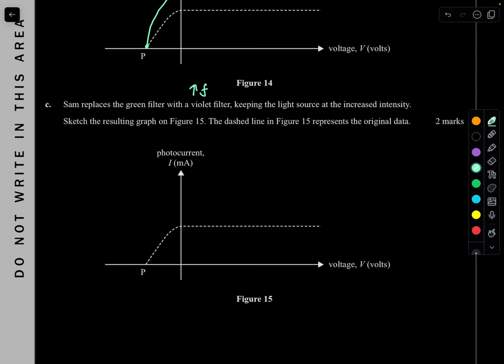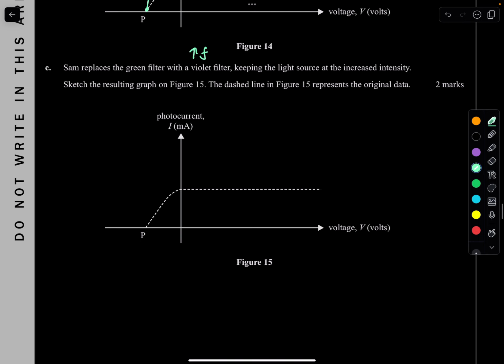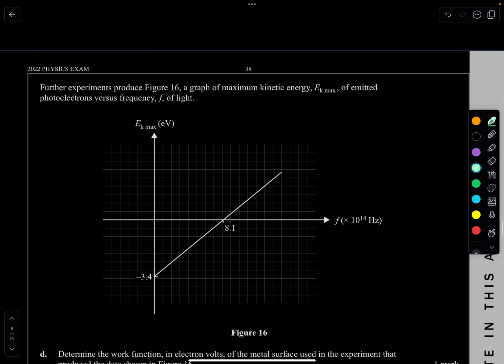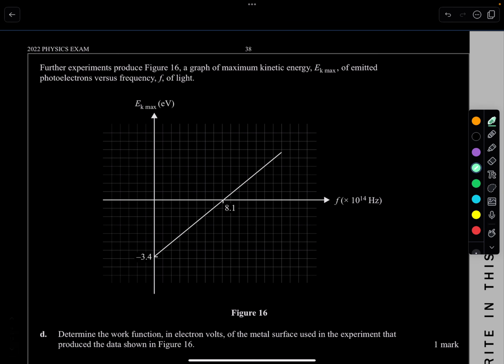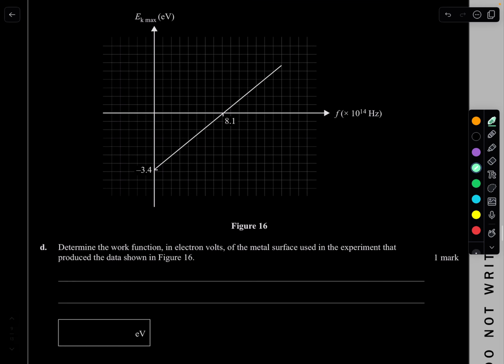Sketch the resulting graph on figure 15. The dashed line in figure 15 represents the original data. So we know that the stopping voltage will increase, so it'll be here. And also, of course, our current has also increased. So it's going to look like this, basically a straight line. That's it. Nice. Further experiments produce figure 16, a graph of the maximum kinetic energy of emitted photoelectrons versus frequency of light. All right. Nice.